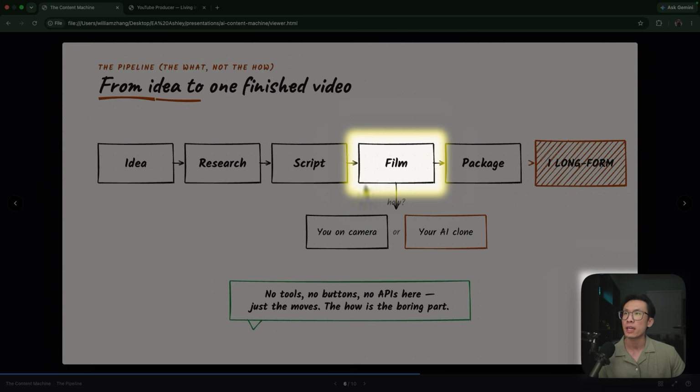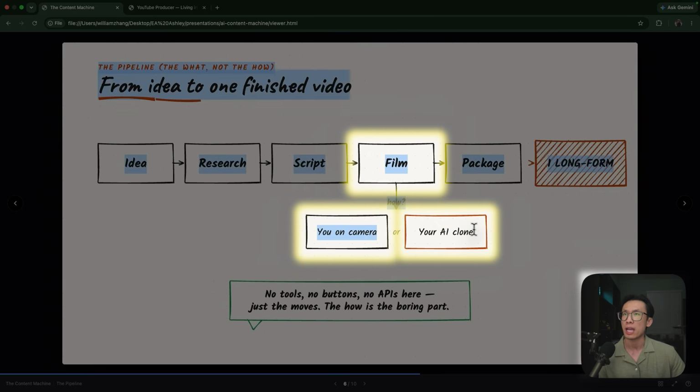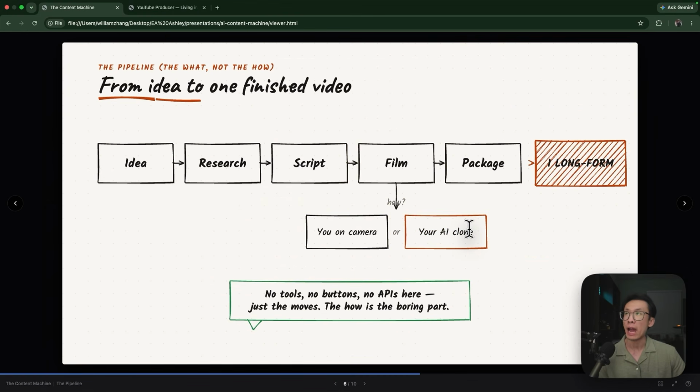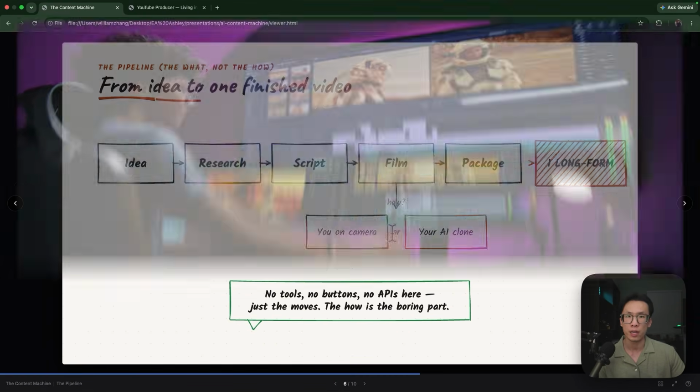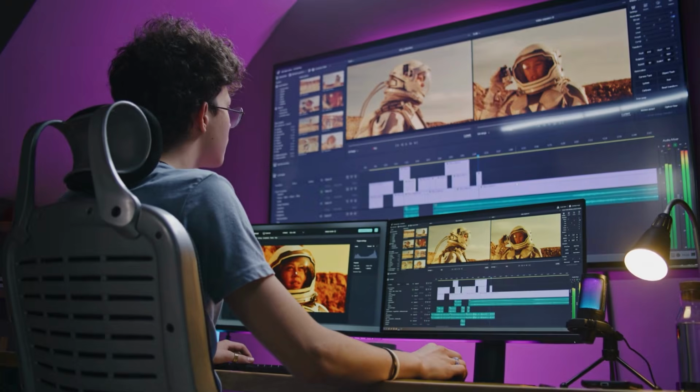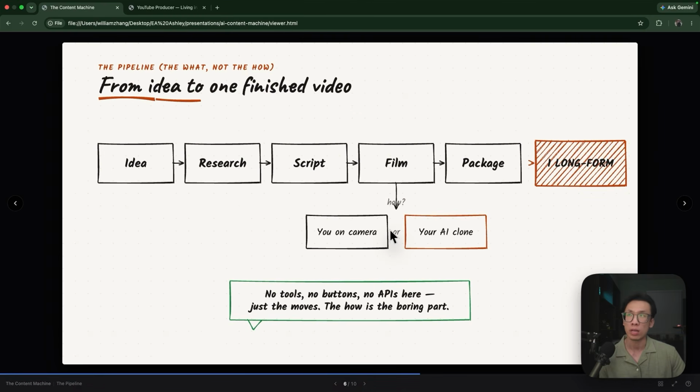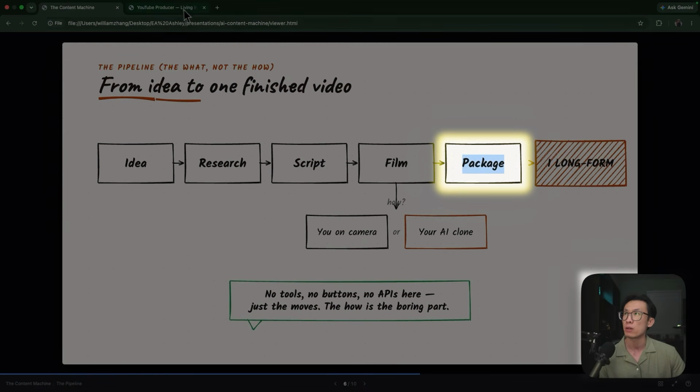And then during the filming, I can either choose that I'm the one filming on camera myself or that I'm using my AI clone. And then finally, after I finish recording the video, I'll send it to my team to edit, or if it's an AI clone video, I don't really need to edit that much because the AI clone doesn't really make a lot of mistakes. So the editing for that one, just adding some B-rolls, that's quite easy. And finally, it's going to be packaging the video right here.